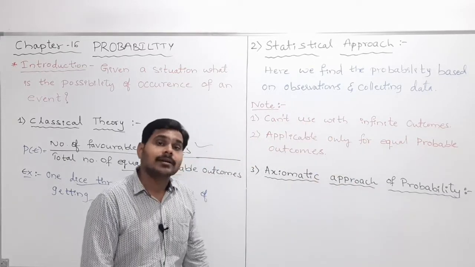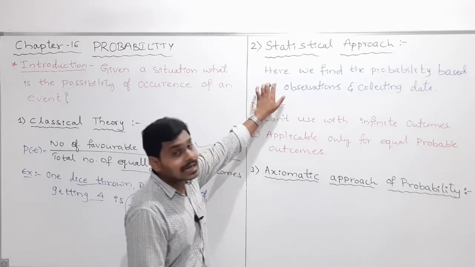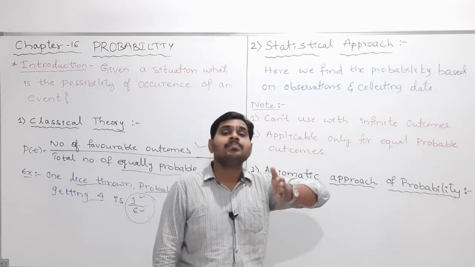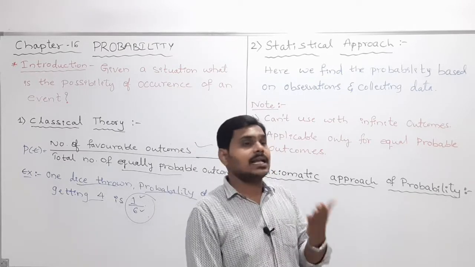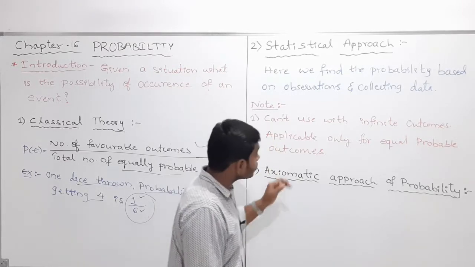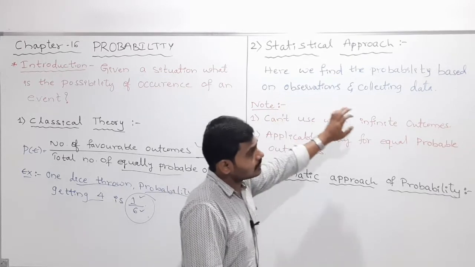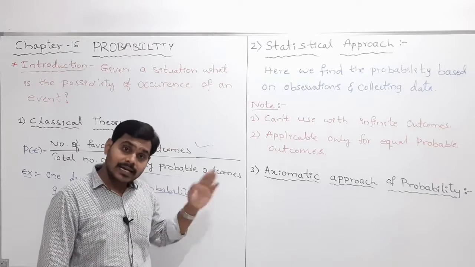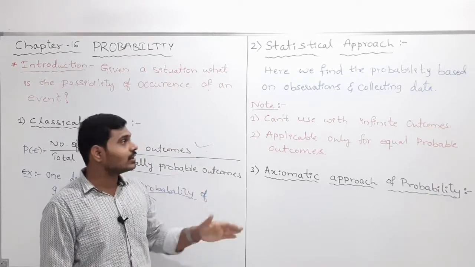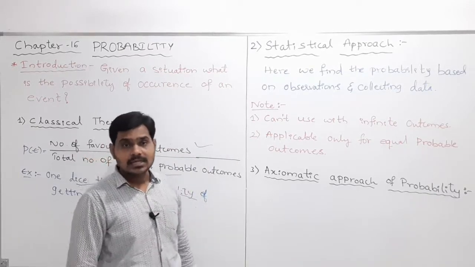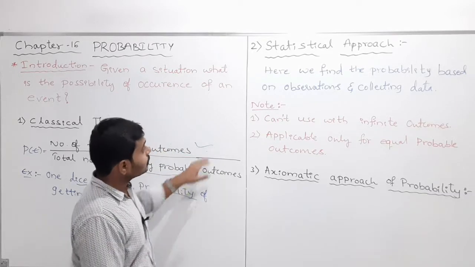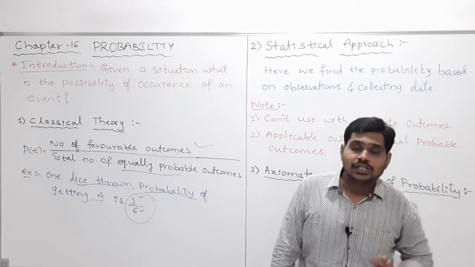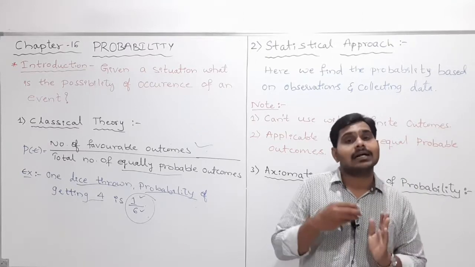My dear students, remember, in this theory also we have a limitation, a demerit. What is that demerit? This theory is applicable only for finite outcomes. We cannot calculate for infinite outcomes. Therefore these two theories fail, they have limitations or demerits.